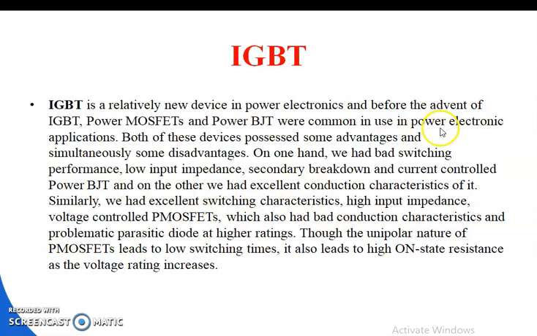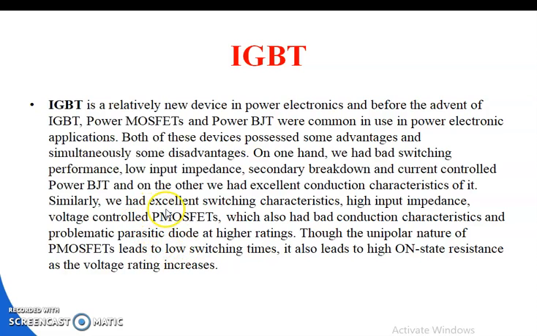On one hand, the current-controlled power BJT had bad switching performance, low input impedance and secondary breakdown, but on the other hand, it had excellent conduction characteristics.